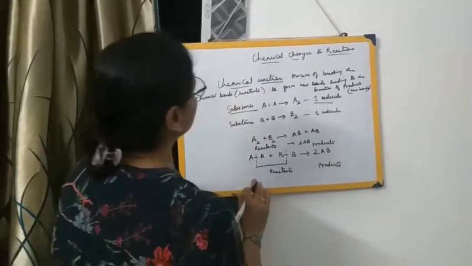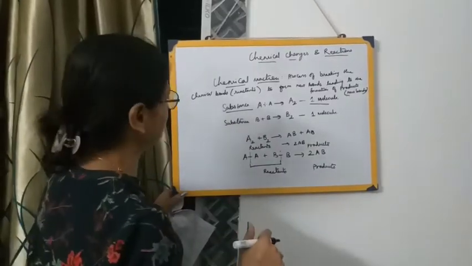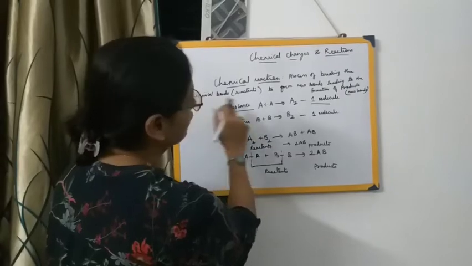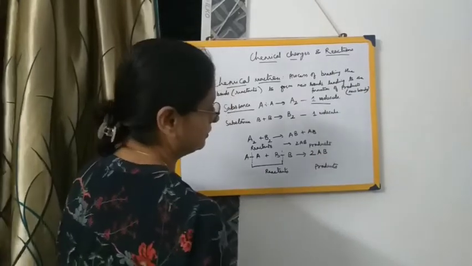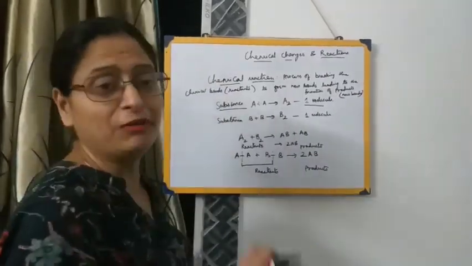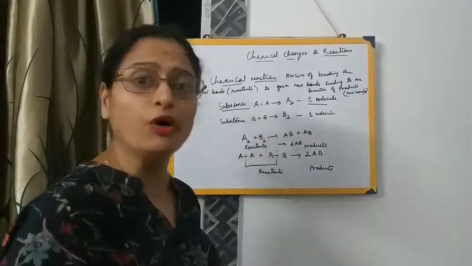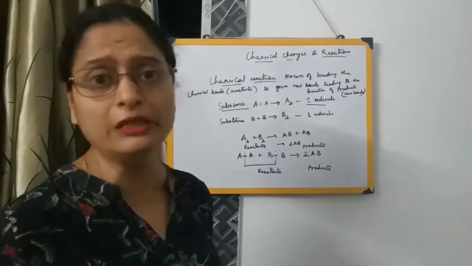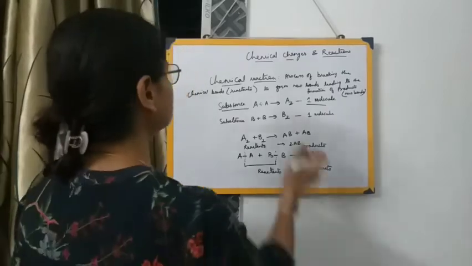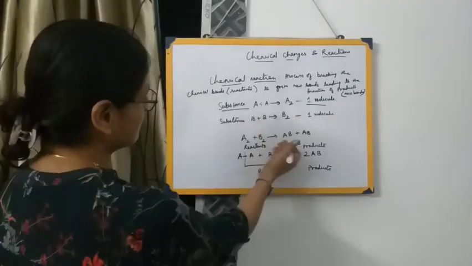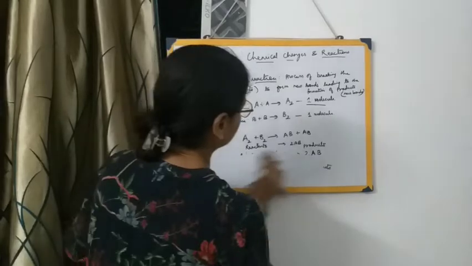Once again I repeat, what is a chemical reaction? It is a process of breaking the old bonds present in the reactants to form new bonds, leading to the formation of products. New bonds can be formed only when the old bonds are broken. This whole process, where the old bonds of the substances are broken down to form new substances along with new bonds, we call a chemical reaction. I hope this example makes the idea much clearer. Let me give you a particular example instead of A and B.